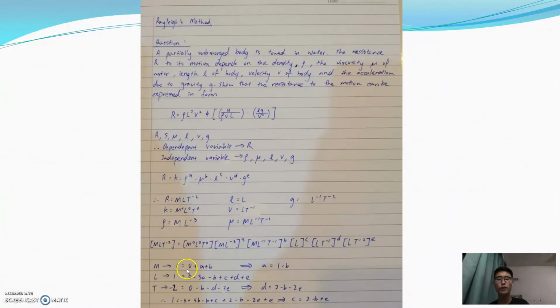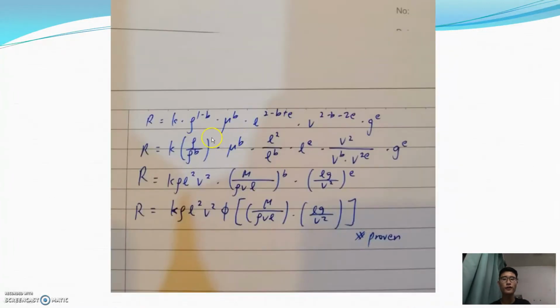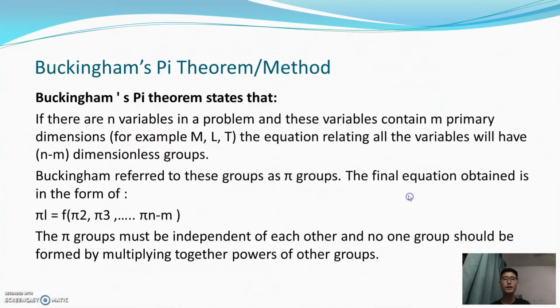Then we find the value for each letter, like A, B. So we find A and D for M and T. After finding A and D, we sub into this L equation so that we can find C equals 2 minus P plus E. After that, we just sub into this R equation, and then we can find this final equation proven.